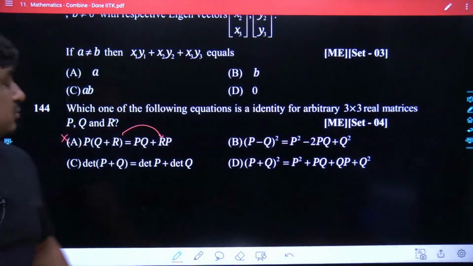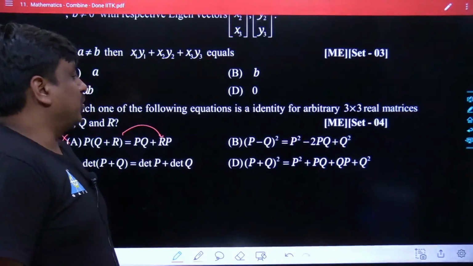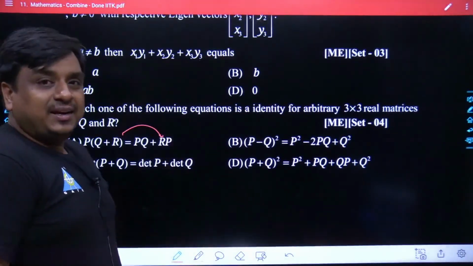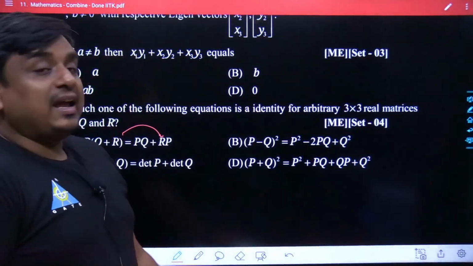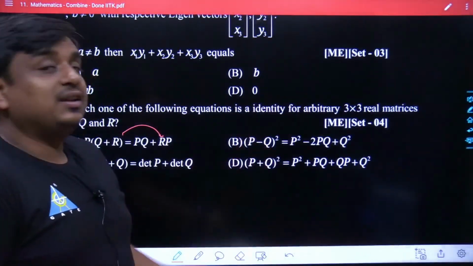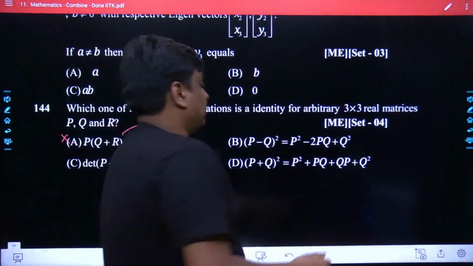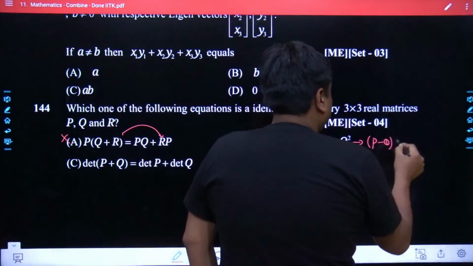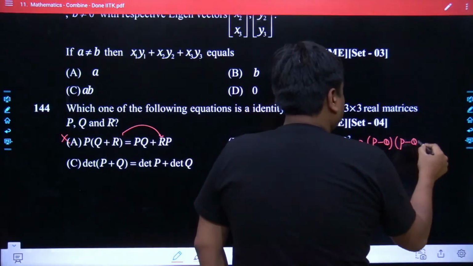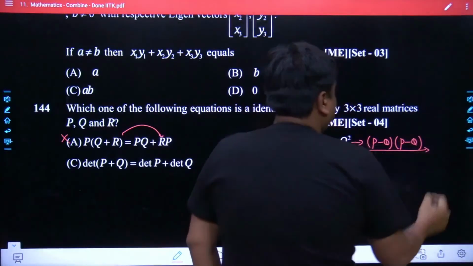Similarly, if we focus on option B, this is not the identity which we used to study, like (a minus b) raised to the power of 2, where a and b used to be numbers, my dear friend. Here P and Q are matrices. So again the same process has to be followed: (P minus Q) has to be multiplied with (P minus Q).